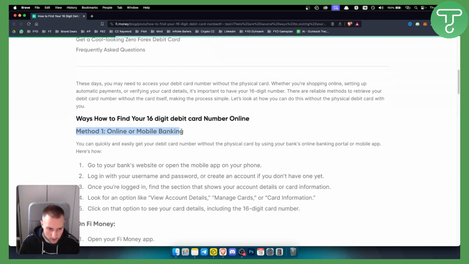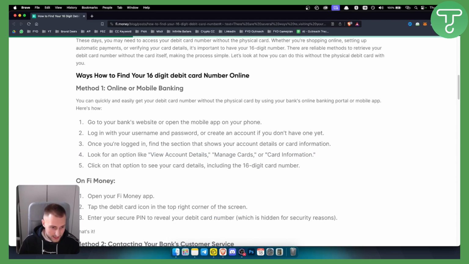So obviously, when you're looking for a debit card number, you have a couple of options. Option one, or method one, is to go to online or mobile banking or visit the bank. You can go to the bank's website or open your mobile app on your phone, log in with your username and password, or create an account if you don't have one yet. Once you're logged in, you can find the section that shows your account details or credit card or debit card information. From here, you can view account details, manage cards, and see card information. So this is the first way you will be able to do it.